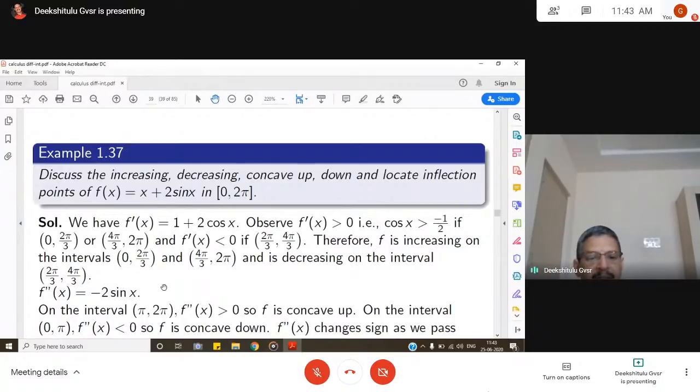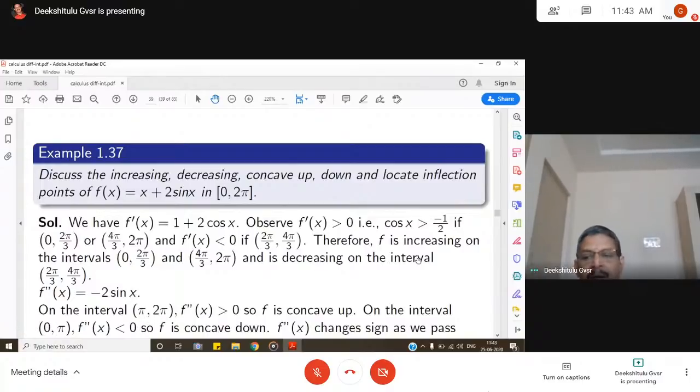Minus 2 sin x. So when sin x is positive, f double dash x is negative, so concave down. When is sin x negative? Pi to 2 pi. In the third quadrant and fourth quadrant, sin is negative. Whenever sin is negative, f double dash is positive. So f double dash x is greater than 0 whenever sin x is negative. That means x is in the third and fourth quadrant, that is the interval pi to 2 pi.